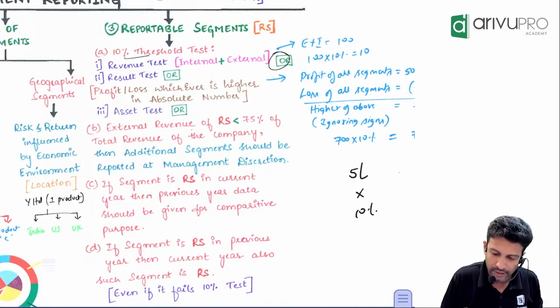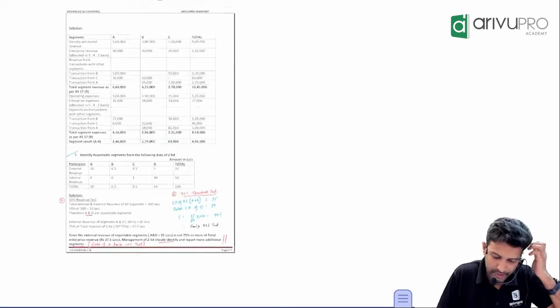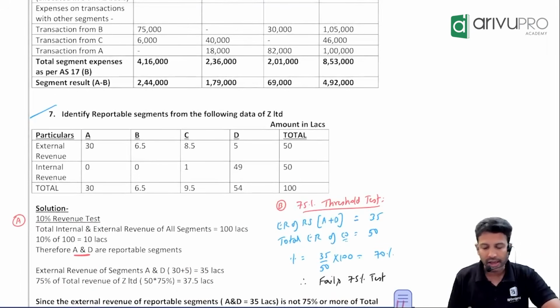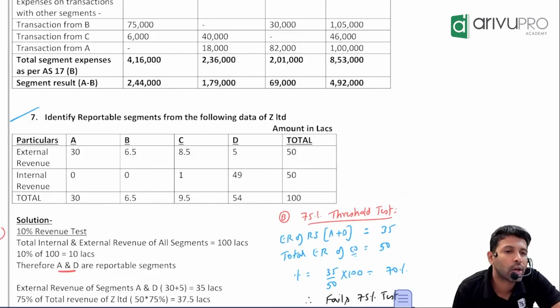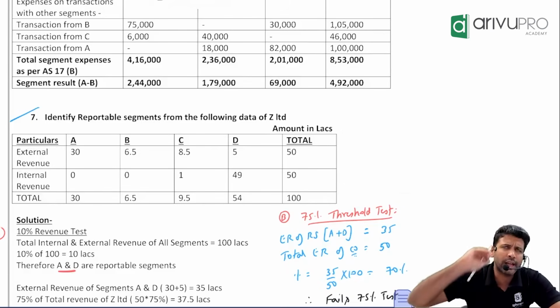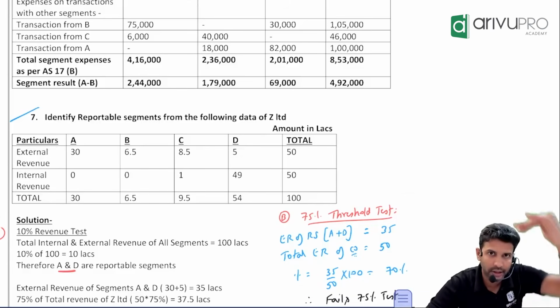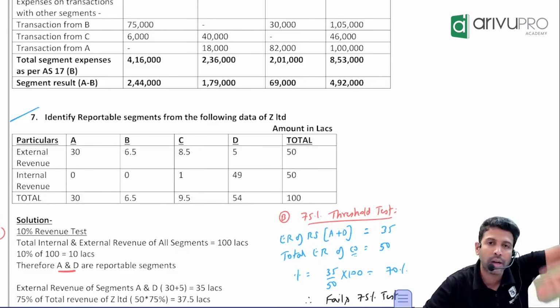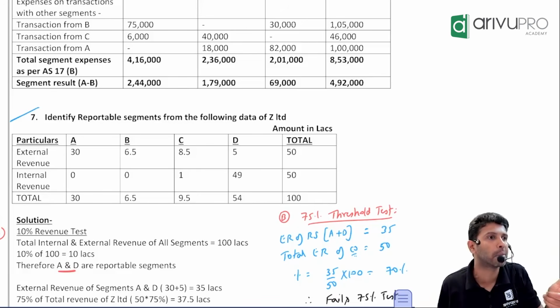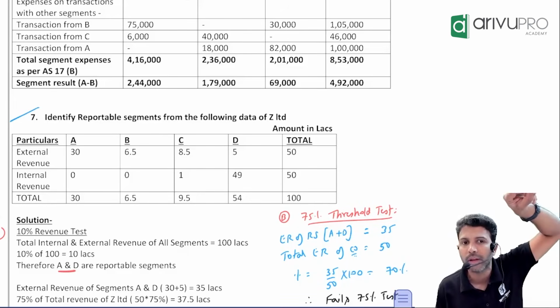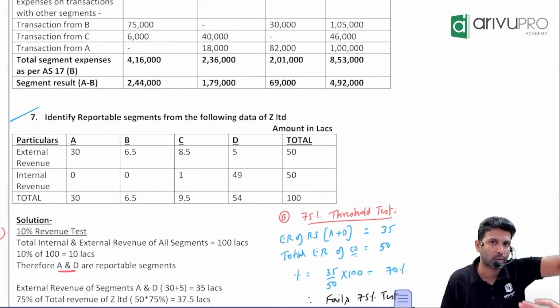Okay. If you have a little confusion, let's take one question on the 75% test to give a little better clarity. Again, a study material question. Identify reportable segments from the following data. All the numbers are in lakhs. They have given only one piece of information relating to revenue: internal revenue and external revenue. First, let's do the normal 10% test. The order is this only. First the 10% test, then the 75%, because the 75% threshold test is only applicable on reportable segments identified as per the 10% test.